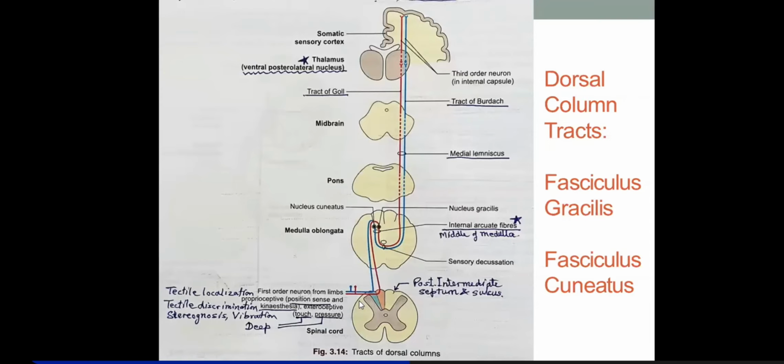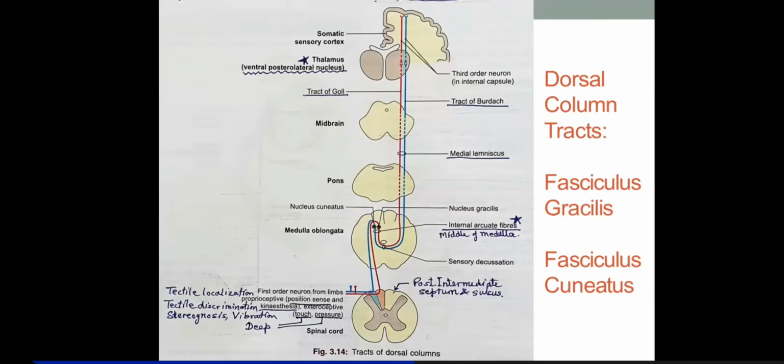Now, in case of lower thoracic, lumbar and sacral segments, which are carrying sensations from the lower limb, they move more medially, medial to the posterior intermediate septum, and then they ascend up to the medulla. That means the first order neurons, without being relayed in the spinal cord, have ascended up to the medulla. That is, there will be no decussation of first order neurons in this. Okay, they will not even relay in the spinal cord. First order neurons reach up to the medulla.